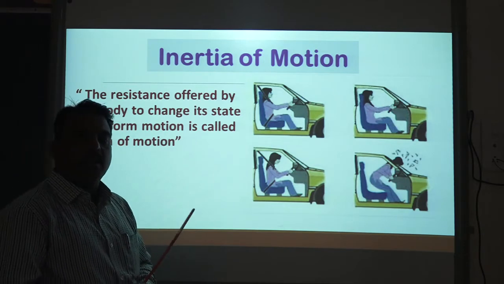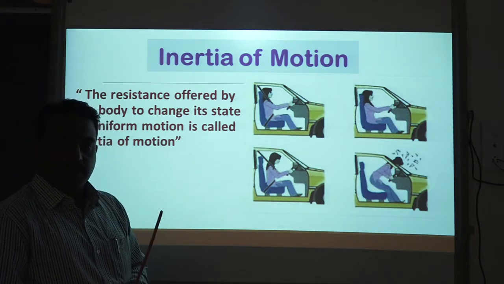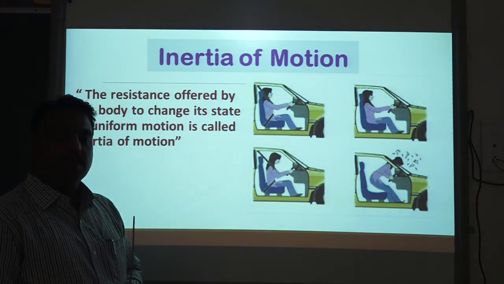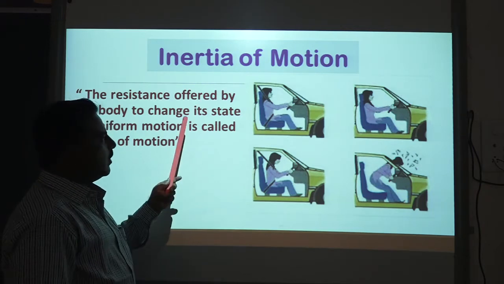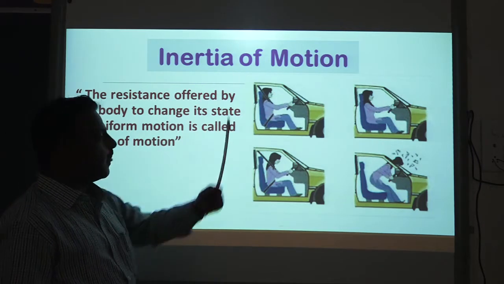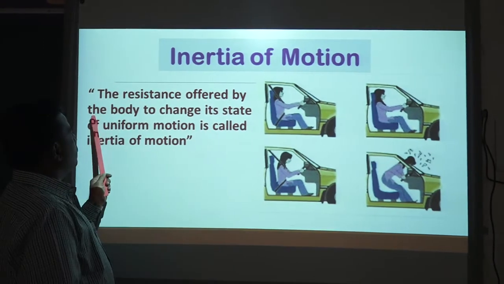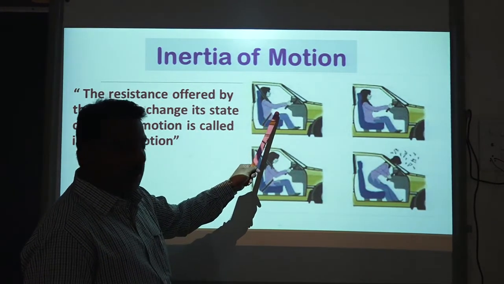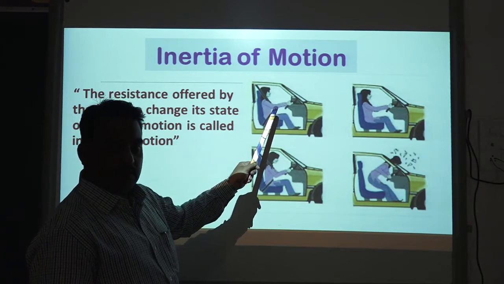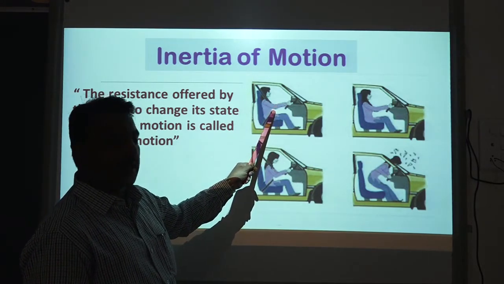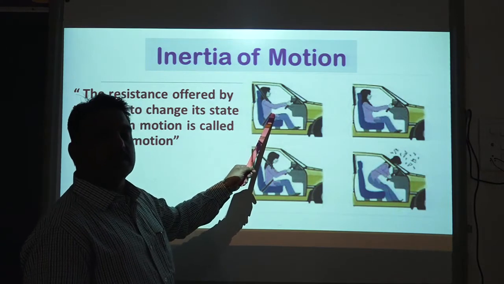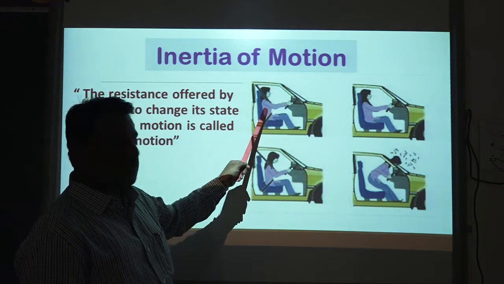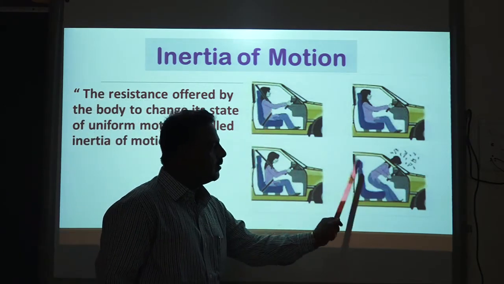It is not to be thought that inertia is associated with the body only when the object is at rest. When the object is moving constantly, performing its motion uniformly, the inertia associated with the object at that point is called inertia of motion. So, the resistance offered by the body. Now, in this example, the body is in motion, but the moment the driver applies the brakes, the body which is already in motion is trying to maintain its inertia of motion. But since the bus is stopped, the body will be thrown in the forward direction.